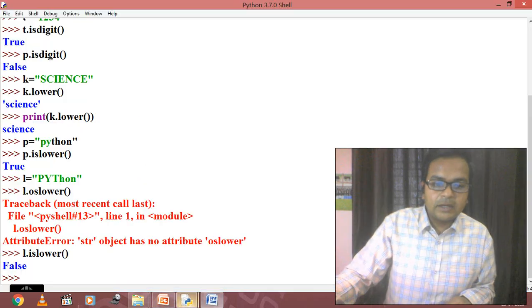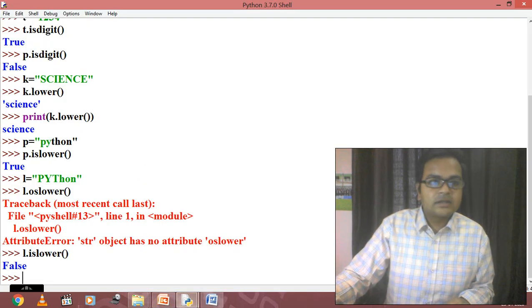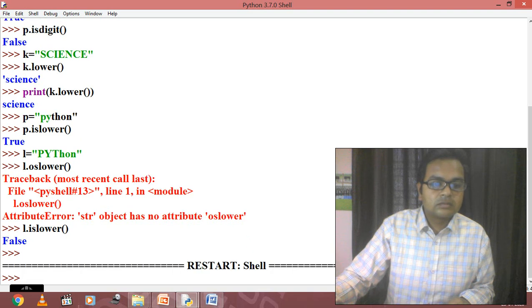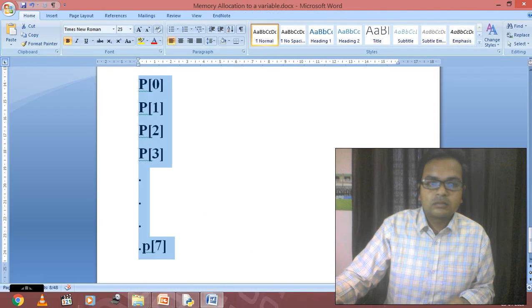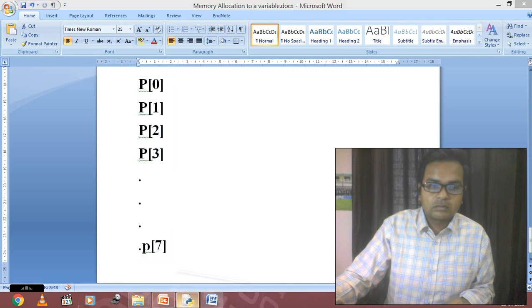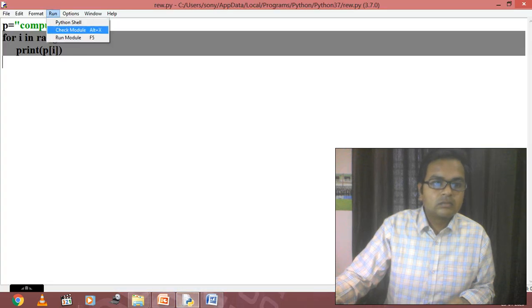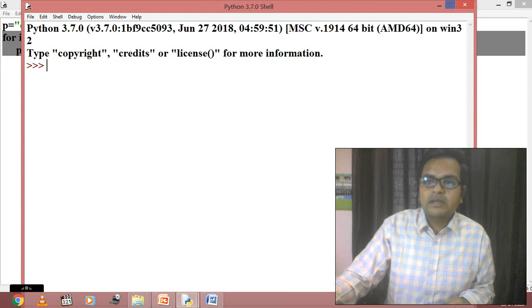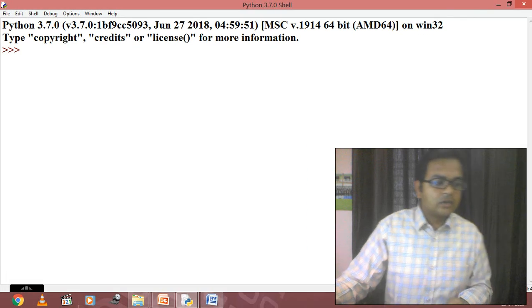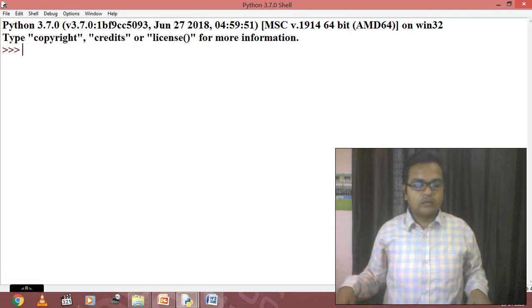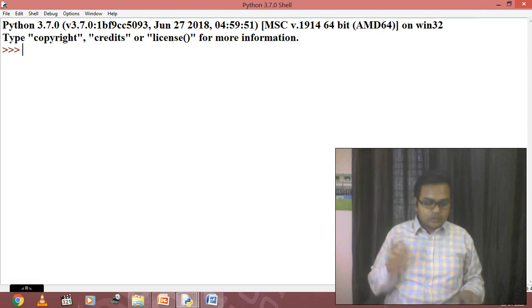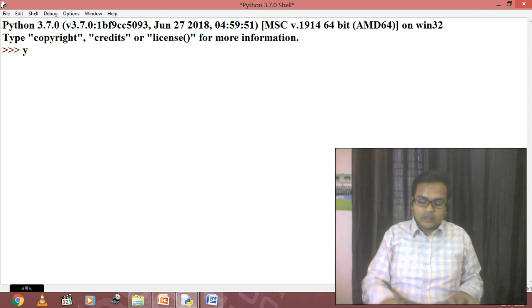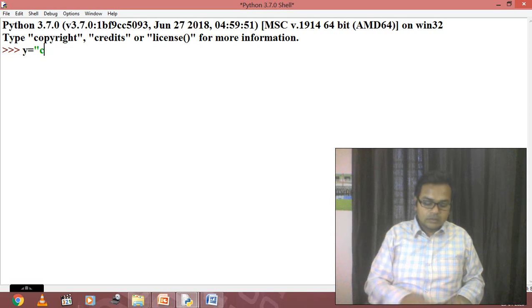So L strip के लिए we will have this again. I'm going to open the shell. We will start with the L strip function. So how the L strip function is going to work, just check it out. Suppose that we are taking a string y equals to computer science.